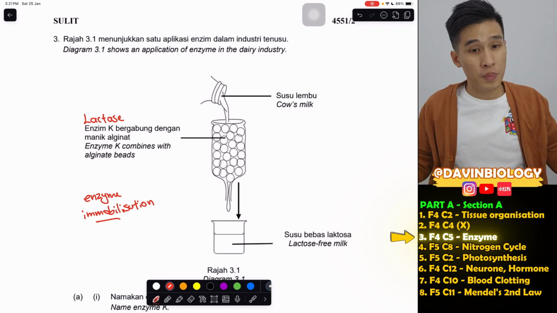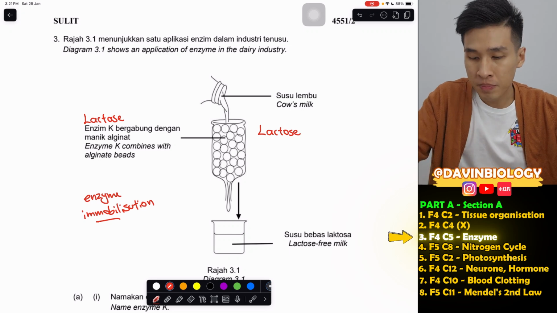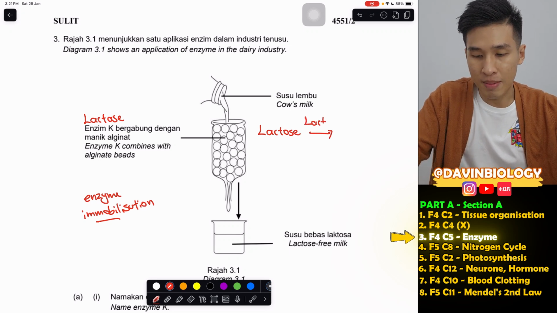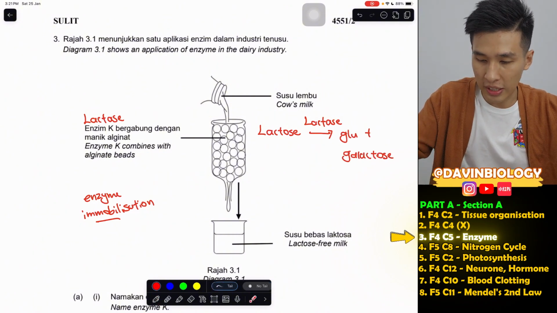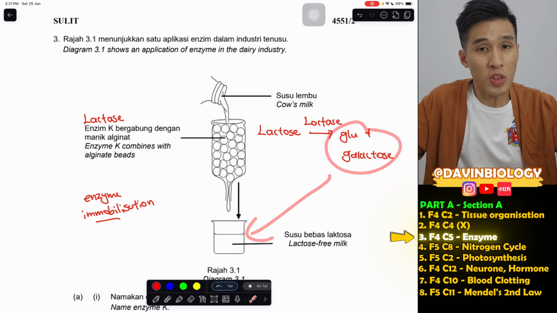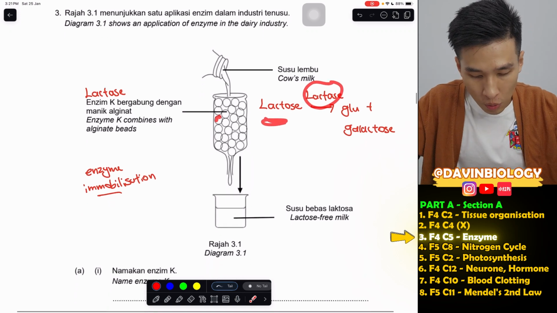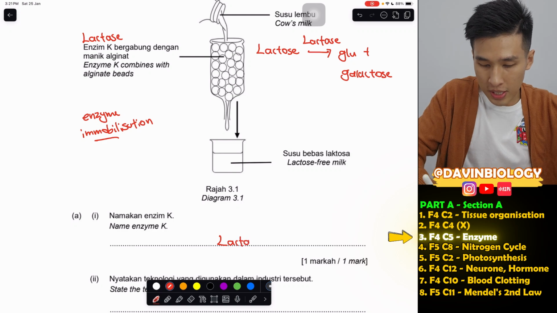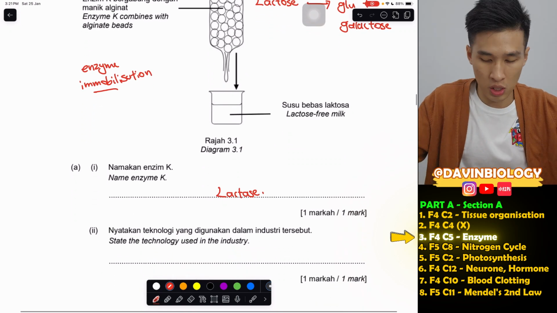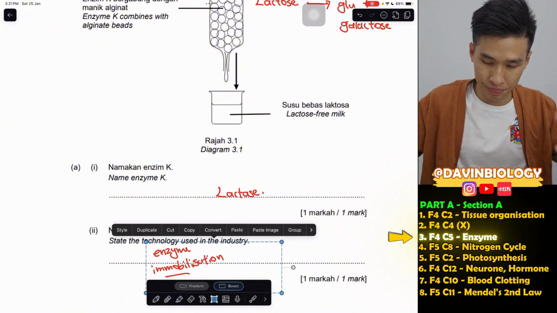Lactose, the sugar in milk, is broken down by lactase into glucose and galactose. That's basically what's inside lactose-free milk. So enzyme K is lactase. Name the technology used in industry: this is called enzyme immobilization technology.